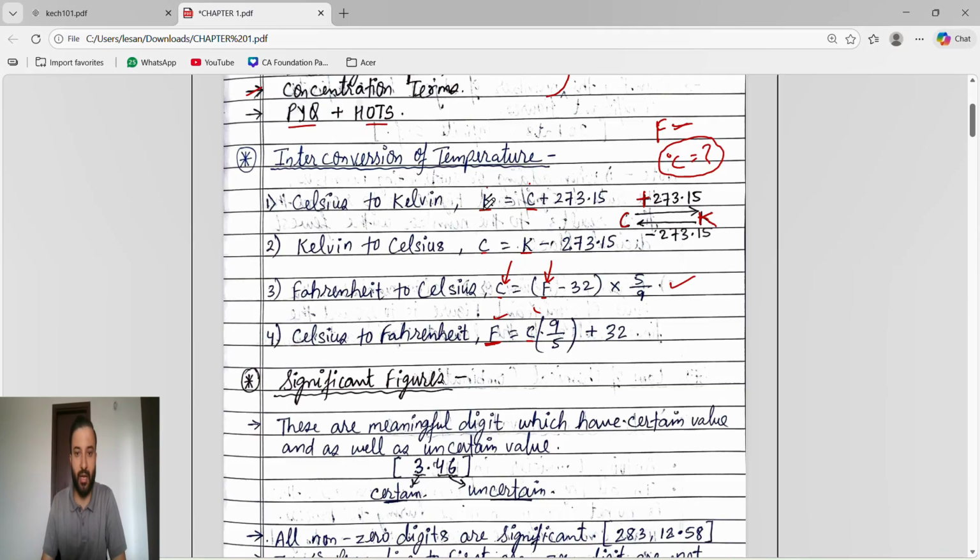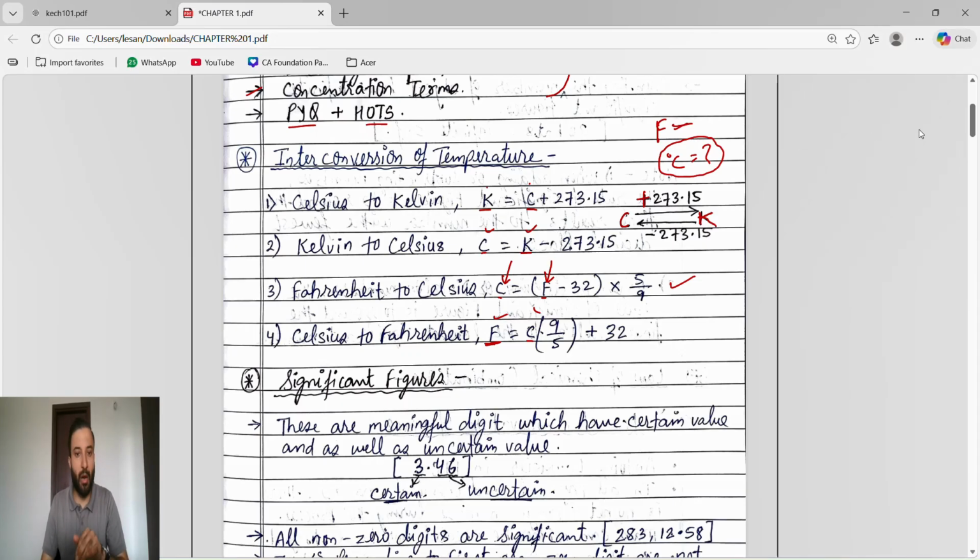So for finding the degree Kelvin, the formula is K equals degree Celsius value plus 273.15. Same, if Kelvin is given and we have to find degree Celsius, from K we are going to C. K to C means we are going backward. Backward means minus 273.15. Degree Kelvin is given, we have to find degree Celsius, so what we will do is degree Kelvin minus 273.15. Okay.